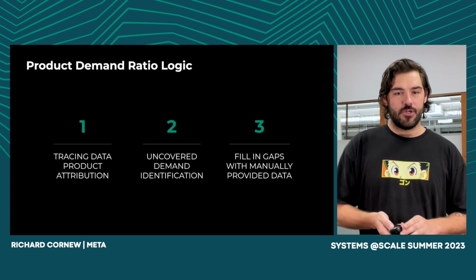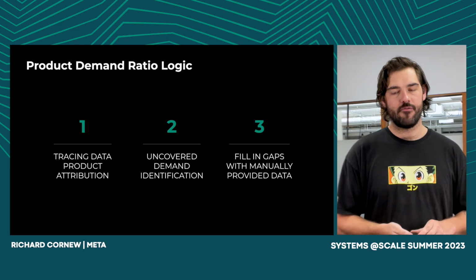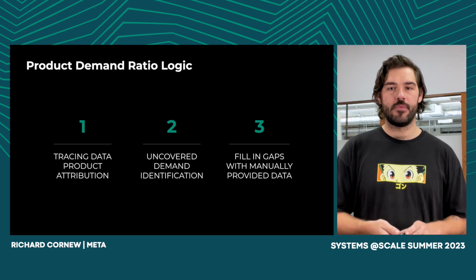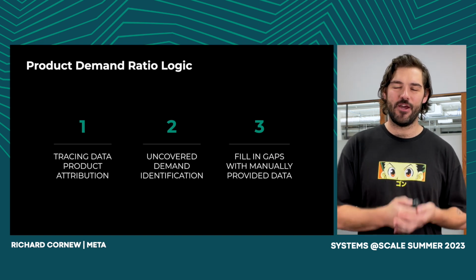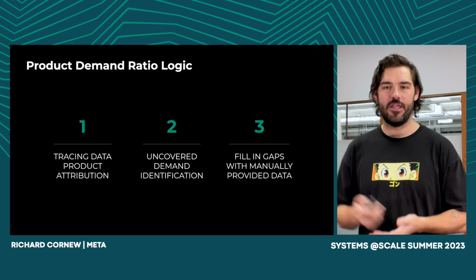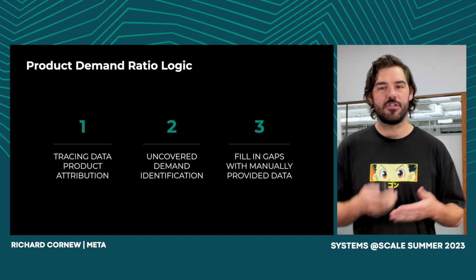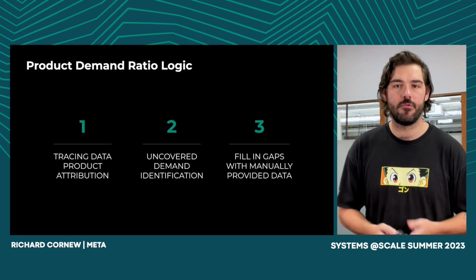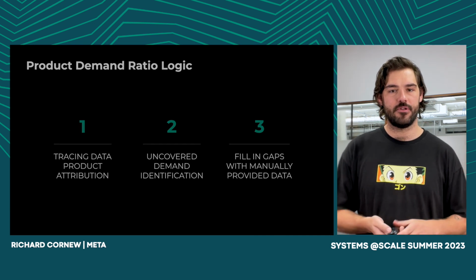But we can't just use trace data. One of the biggest challenges with tracing is that we don't have 100% coverage in our fleet. So we have to take some steps to fill in those gaps. Our first step is using that trace data and understanding what product led to the demand in that service that we did capture. Our second step is understanding how much demand to that service we are missing. And then our third step is to fill in that gap with an estimate from the service owner themselves. So let's go through this example a little deeper.